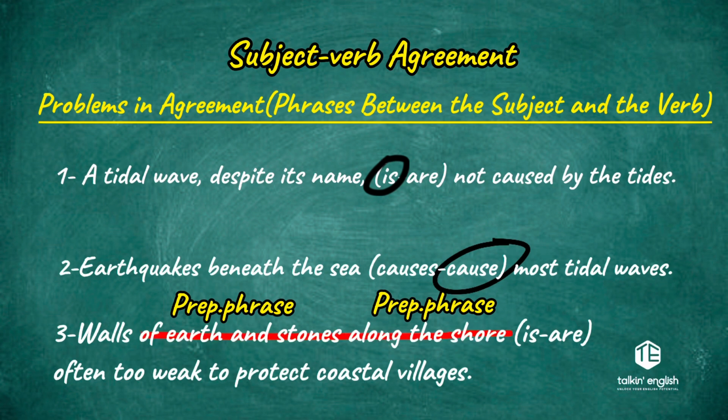Now I've crossed out of earth and stone along the shore, and what's left is the word walls. It is the subject. Now ask yourself, what is the number of the subject? It is plural. That's why here we need to choose a plural verb. The plural verb that agrees with the word walls is the word are. Are is plural, walls is plural, so here we have correct subject-verb agreement.